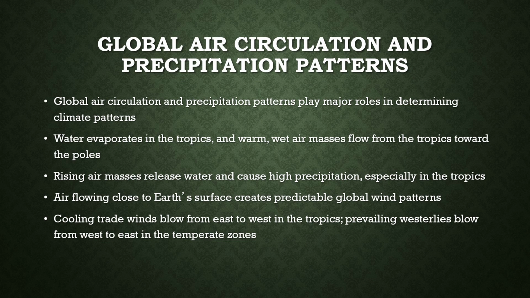There's a lot of rain and stuff being produced there due to those evaporations and density there. Now, air flowing closer to the Earth's surface makes global wind patterns more predictable, such as the cool wind trade and warm wind trade, and currents near the Gulfs and things like that. It influences east to west temperature zones.